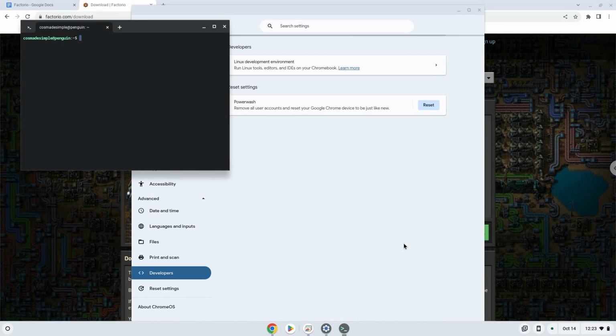Now that we have enabled Linux apps on our system, we will continue to the next step, which is to download the Linux installation package from their website.